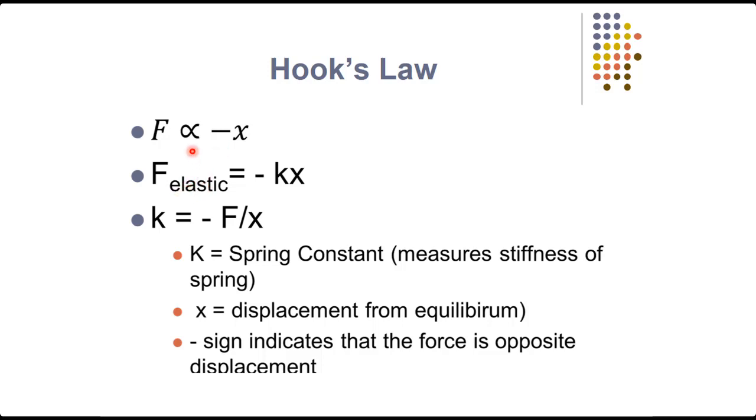Now to remove the proportionality sign, we have to put a constant here. The constant we put here is K, that is called the spring constant. It measures the stiffness of the spring. What is the meaning of stiffness?